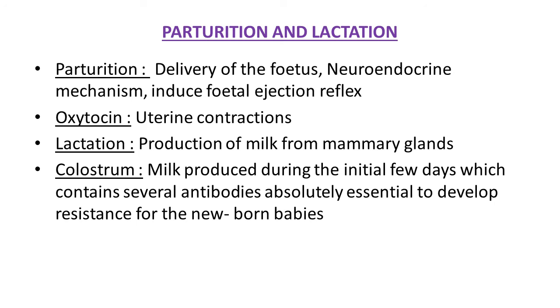Colostrum. It is the milk produced during the initial few days, which contains several antibodies that are absolutely essential to develop resistance in newborn babies. So colostrum is the secretion of milk from the mammary glands in the mother's body during the initial days. And what is its importance? It possesses some antibodies required for the developing child. So this way in the human female, parturition and lactation processes take place.